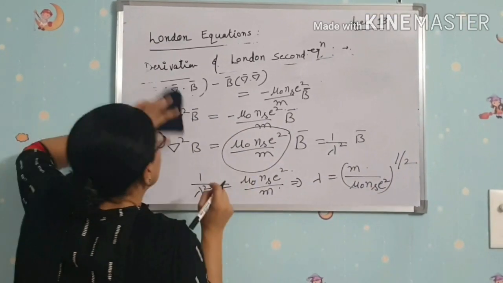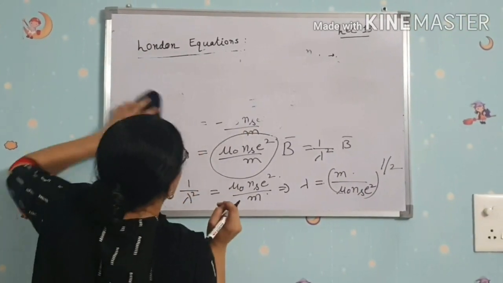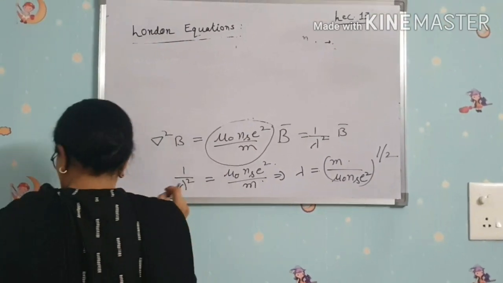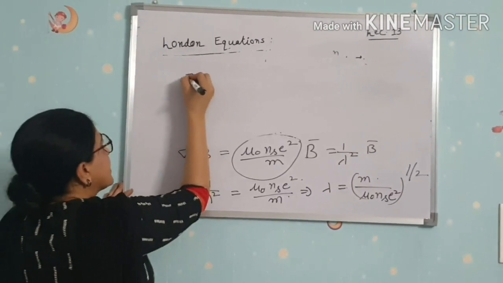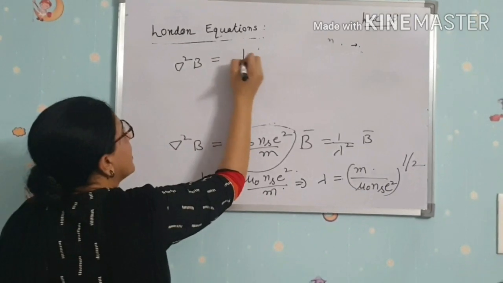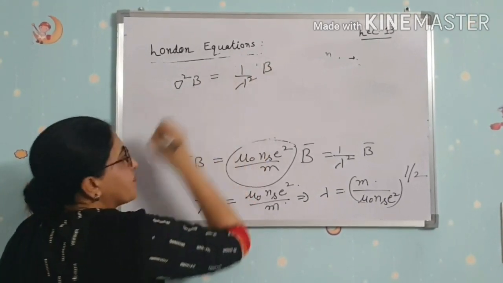This is the penetration depth. And del squared B is equal to 1 over lambda square B.